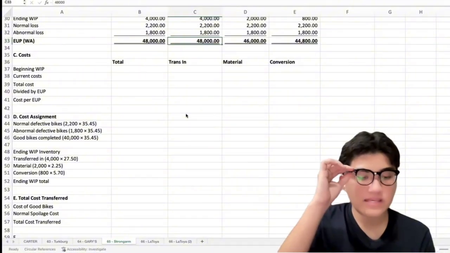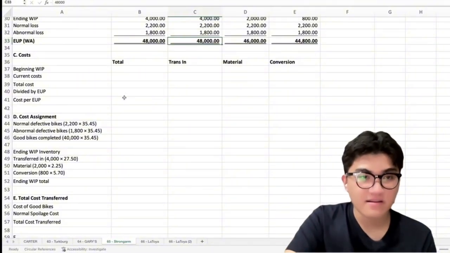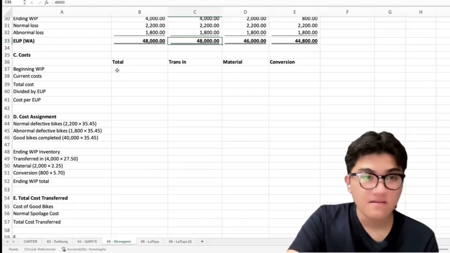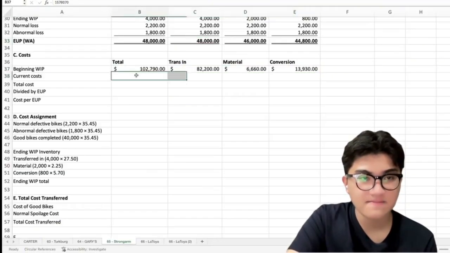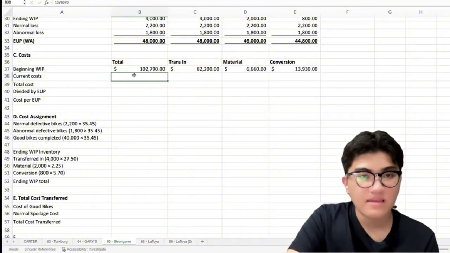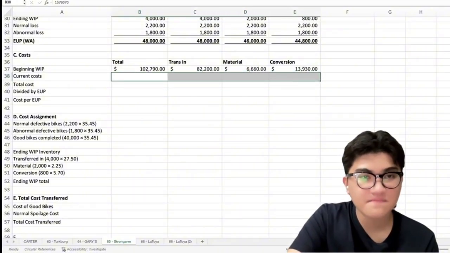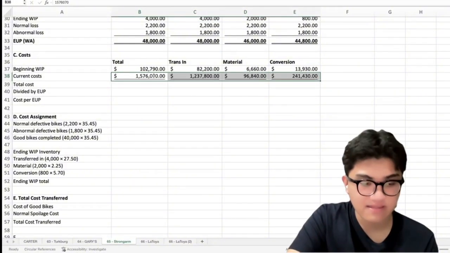First, we will be determining the total cost to account for. So, the beginning WIP is that. Okay? And for our current cost, we also have that.